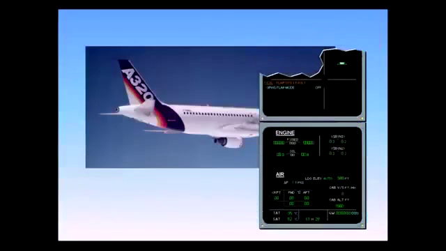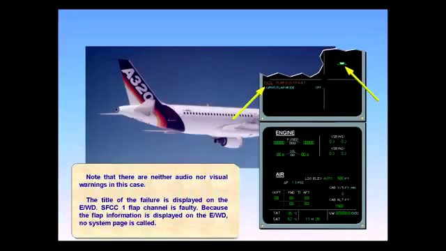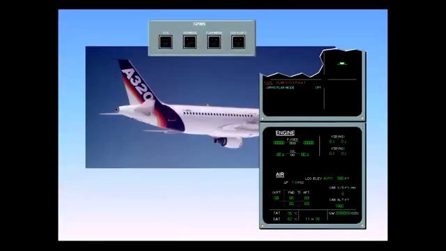Note that there are neither audio nor visual warnings in this case. The title of the failure is displayed on the EWD: SFCC1 flap channel is faulty. Because the flap information is displayed on the EWD, no system page is called. The only action is to deselect the GPWS flap mode.